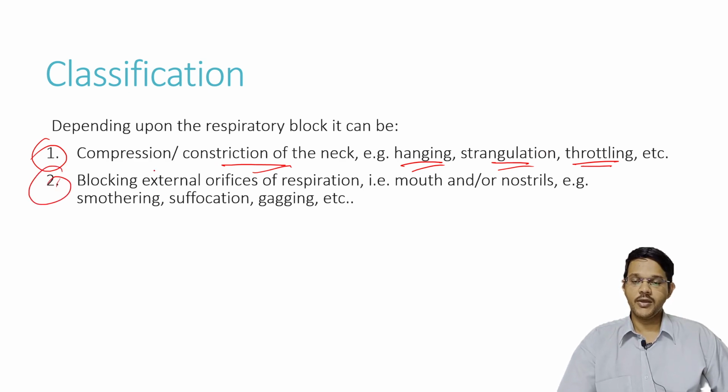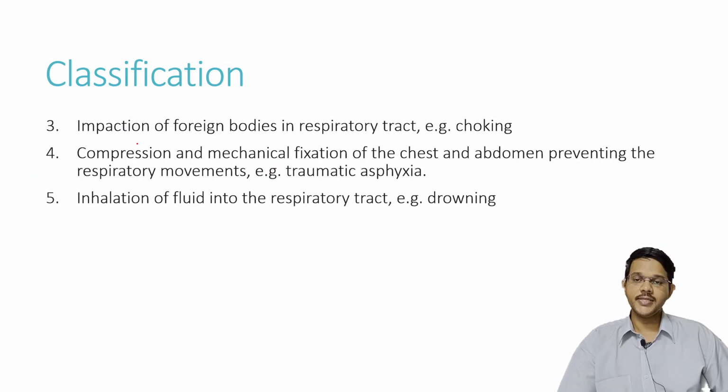Next is blocking of the external orifices of respiration, mainly the mouth and nostrils. Examples are smothering, where a pillow may be used to close the nose and mouth, or suffocation, or gagging, where the nose and mouth may be closed by some external materials. The next type is the action of foreign bodies in the respiratory tract, where an object is impacted into the respiratory tract, such as choking, where a food bolus may obstruct the trachea.